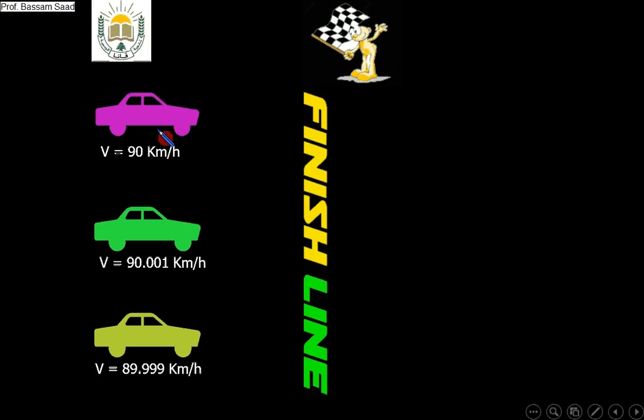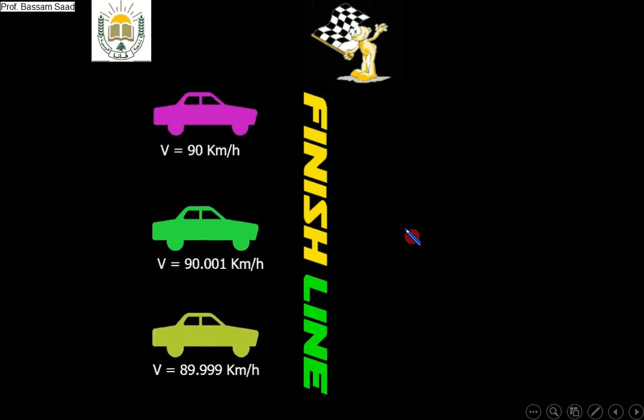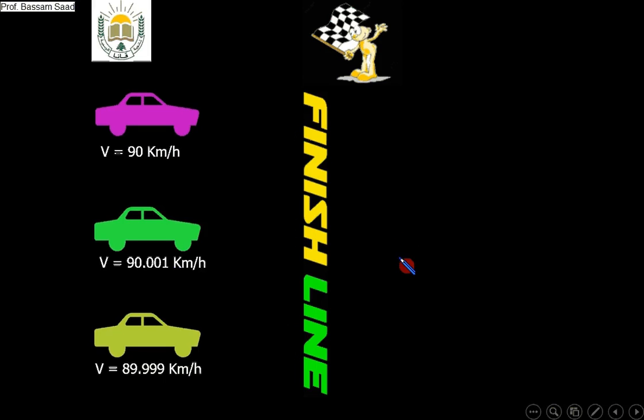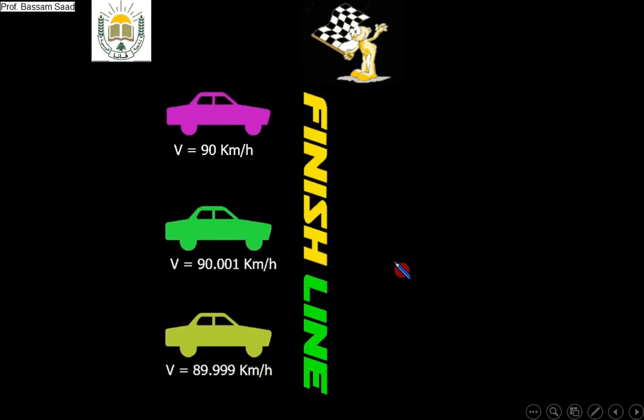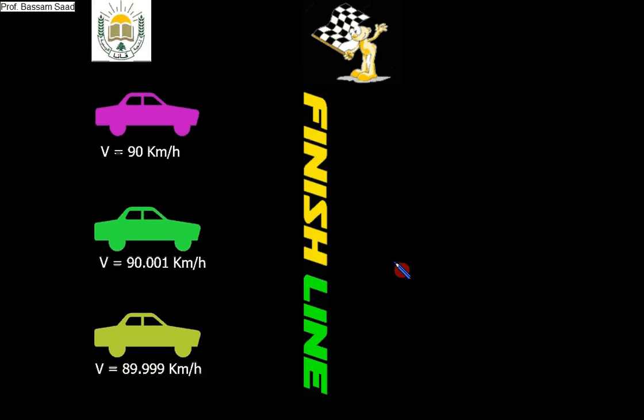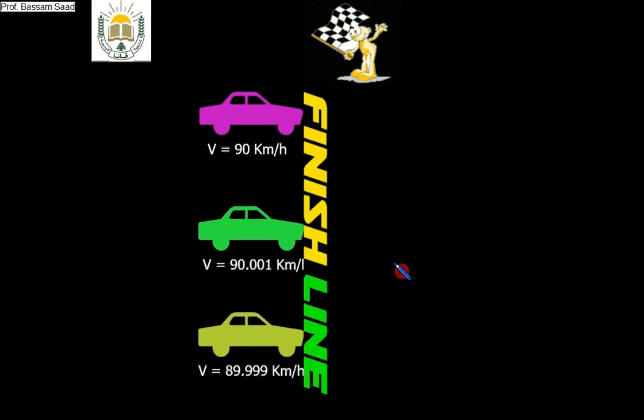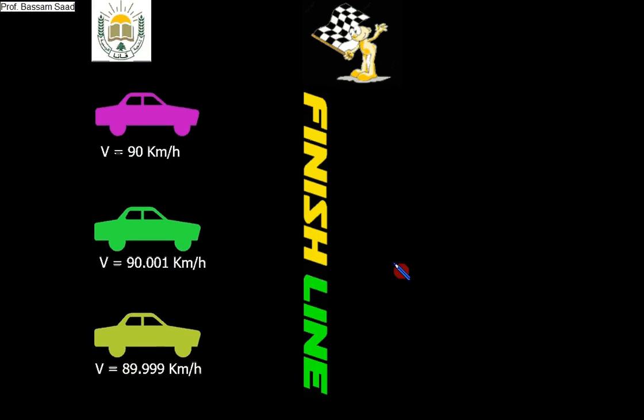Okay, again. We cannot distinguish which one arrived first. They arrive at the same time. All three cars arrive at the same time because the distance was very short. At this short distance of race, this very low difference in speed is not detectable.